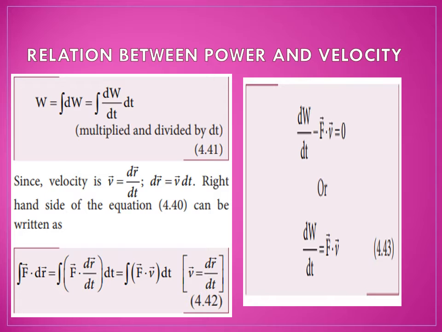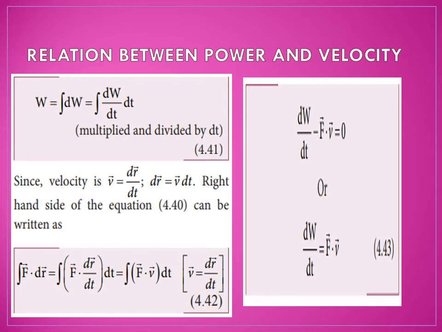The work done by a force for a displacement is equal to force into displacement. Work done equals force into displacement. So first, let's take the left hand side. W equal to F dr. W equal to force into displacement. Displacement is taken as dr. So W equal to F into dr.